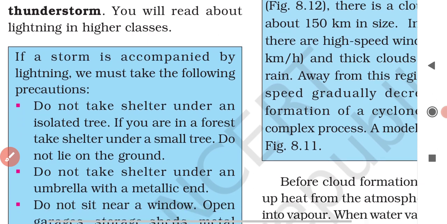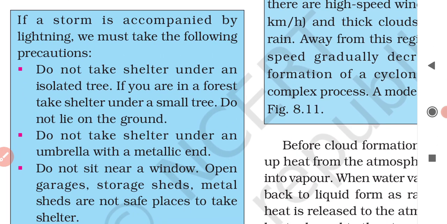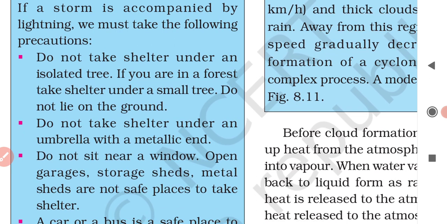Okay, so understood this? If a storm is accompanied by lightning, we must take the following precautions. Remember, a thunderstorm is always accompanied by lightning, and this lightning is a giant electric spark. When lightning strikes the earth, it can kill people also. It will also damage buildings. So we should take the following precautions during a thunderstorm to protect ourselves from lightning.